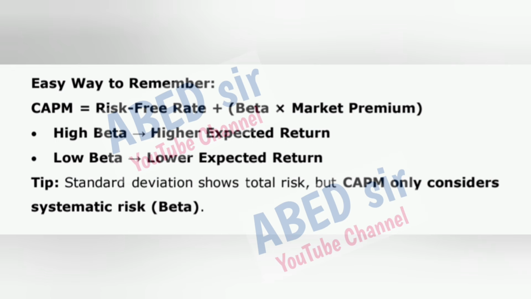Easy way to remember. CAPM is equal to risk-free rate plus beta times market premium. High beta, higher expected return. Low beta, lower expected return. Tip: standard deviation shows total risk, but CAPM only considers systematic risk, beta.